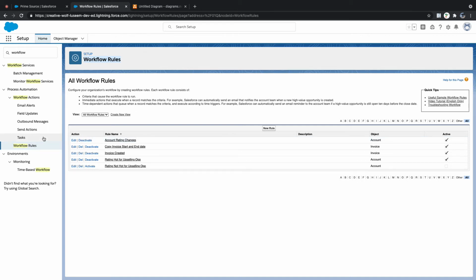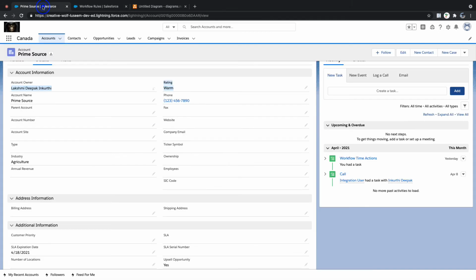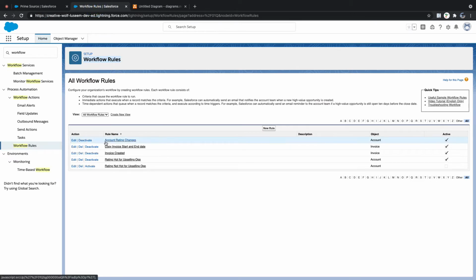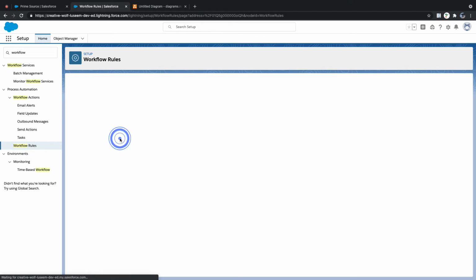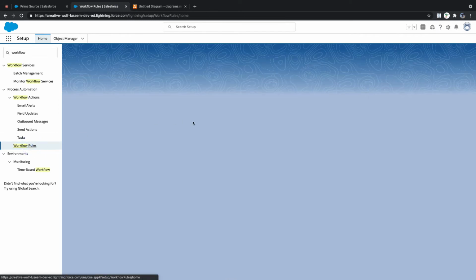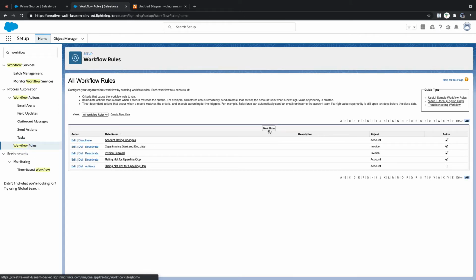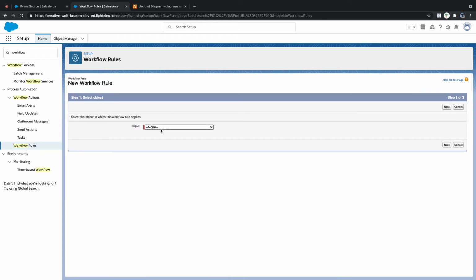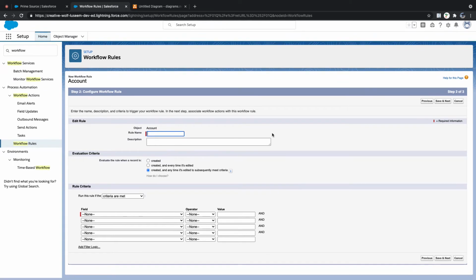Okay. And see, let's imagine this way. We have different email templates. Are you clear about workflow rules, or do you have any confusions? No, not on the workflow. We need to have more practice on that. In the workflow rules, let me open a panel. What is this for? We need to select the object. Why do we need to select the object? On which object we are using that workflow, we need to select it first.